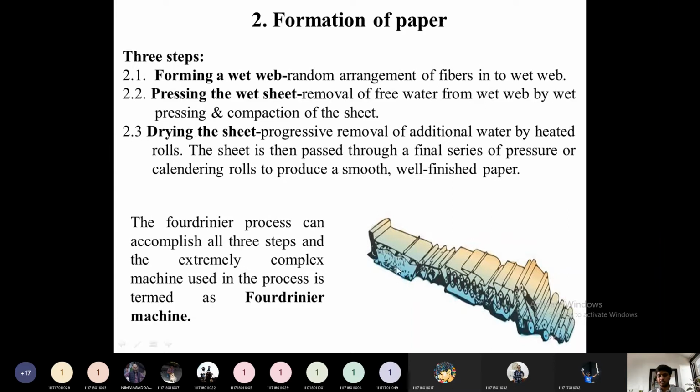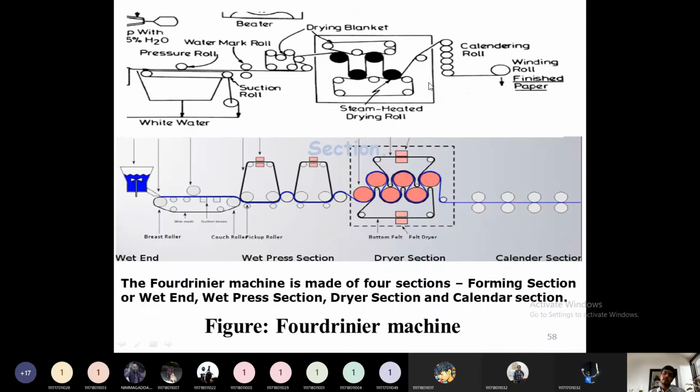Fourdrinier is the scientist who developed this machine so that it can handle the formation of paper section. So all three processes, formation of the wet web, pressing the wet sheet and drying the sheet, can be handled by a single piece of equipment called the Fourdrinier machine, and the entire process is called the Fourdrinier process.